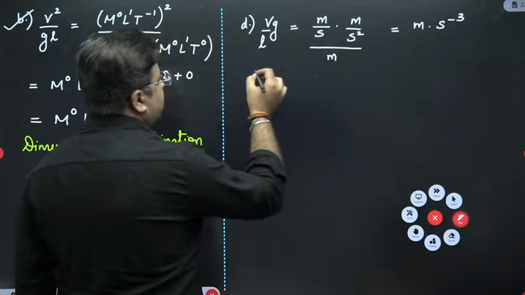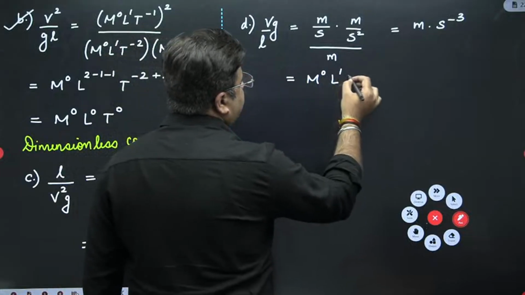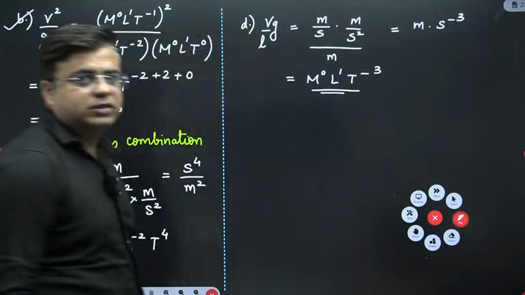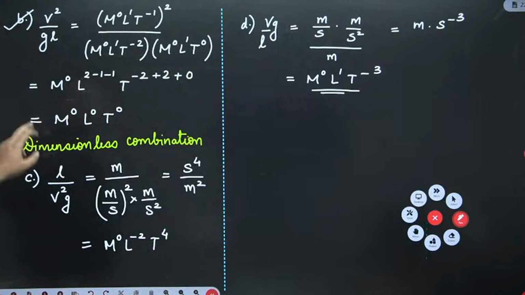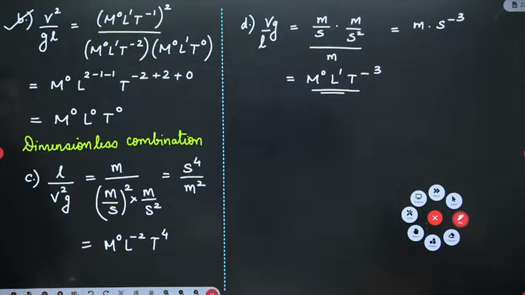So the dimensional formula for this expression will be M0 L raised to the power 1 T raised to the power minus 3. It is not a dimensionless quantity, right? So only one expression is dimensionless here, which is your option B. So for this question, your option B is the correct answer. Let's move ahead with the next one.